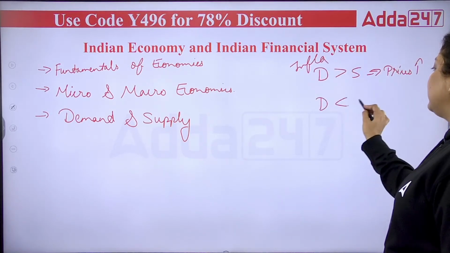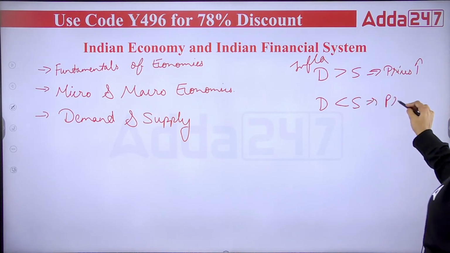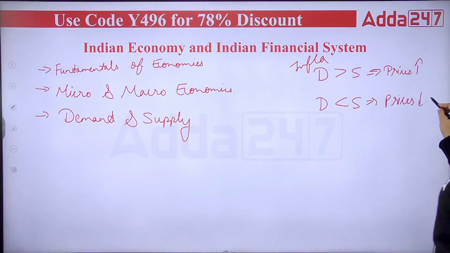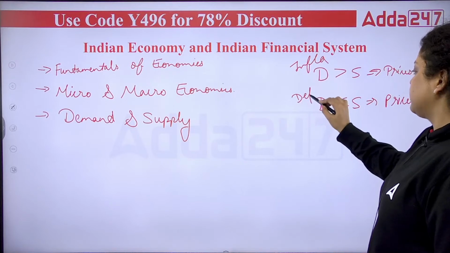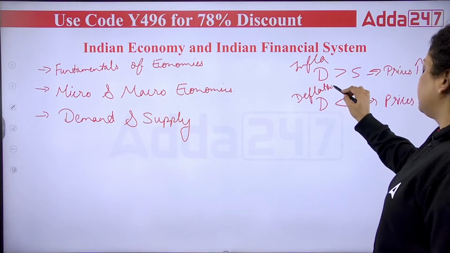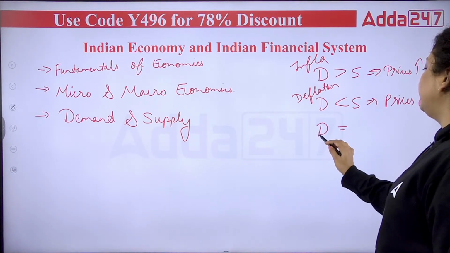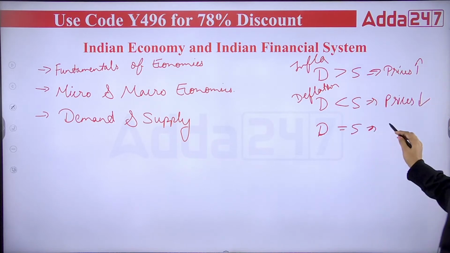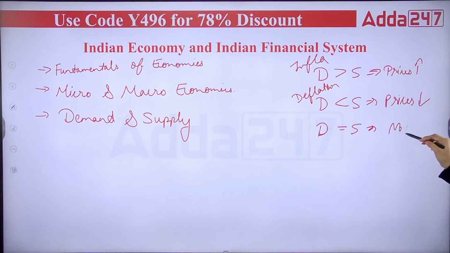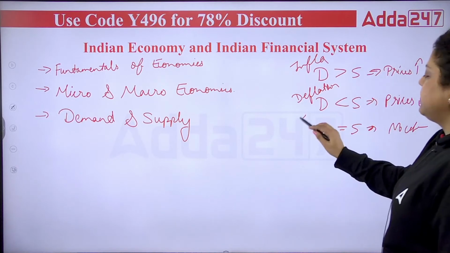Whenever demand is less than supply, prices start falling, and that condition creates deflation. When demand is equivalent to supply, there are no changes in the prices, and it creates equilibrium.